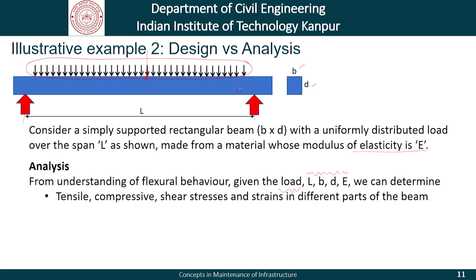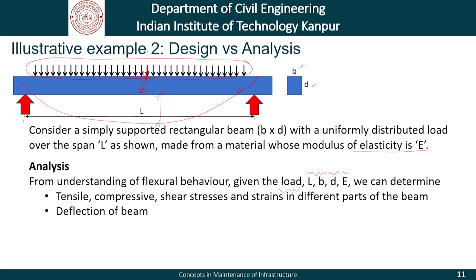Obviously, the stresses and strains in this part and this part will not be the same. Similarly, in this part here and on the top here will not be the same, and so on and so forth. Moving forward, we can find the deflection of the beam, that is, under this action of loads, will the beam bend, will it become something like this, and how much will this deflection be.